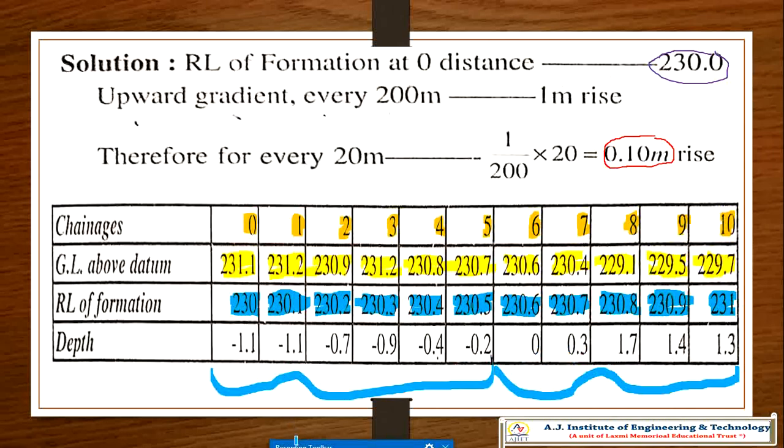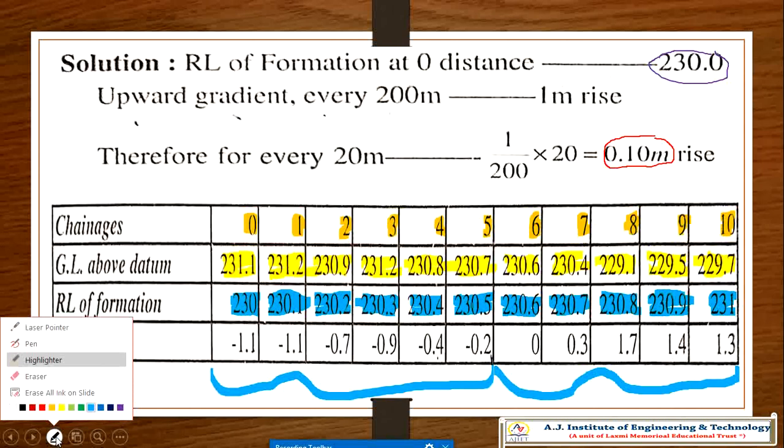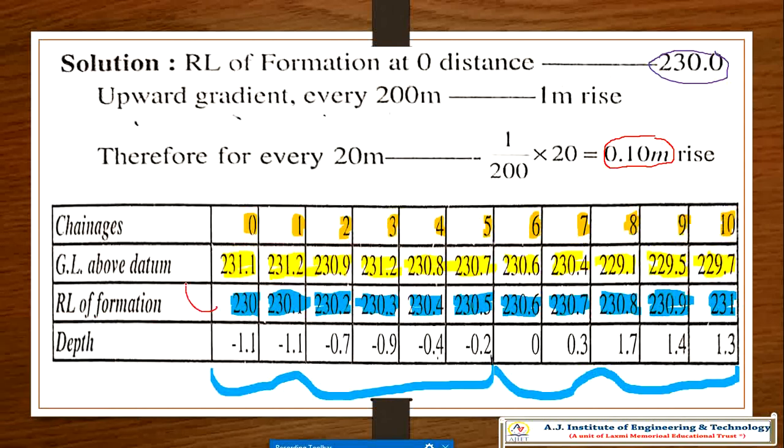Okay, now we'll go to the difference. Your depth is equal to RL of formation minus RL of ground. So that is this minus this.